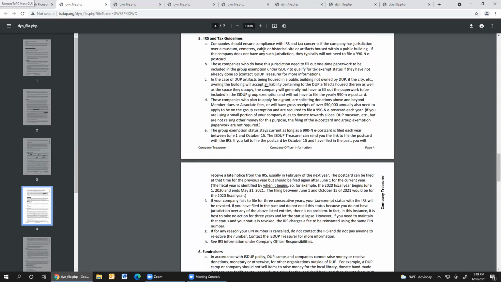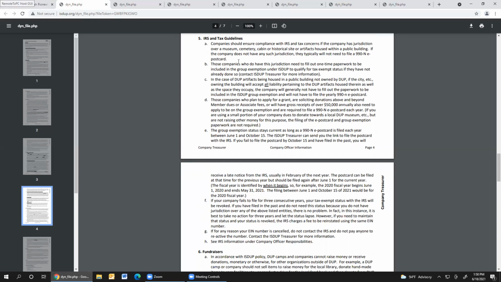All the filing really is, is letting the IRS know that you still are open, you still have that building, you still have jurisdiction over that, you still are a working DUP company or camp, and they want to know who the contact person is. The hardest part of this whole process is setting up the account, and that little instructional booklet will take you through that again, step by step.